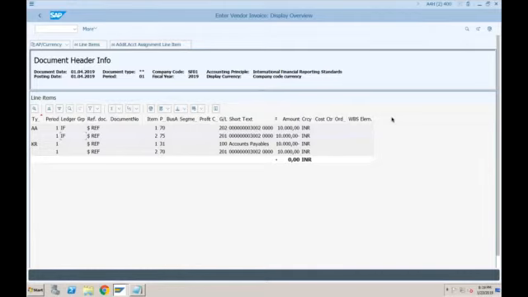Akash, is it clear? Okay. Now you know what a technical clearing account is and why it is required.